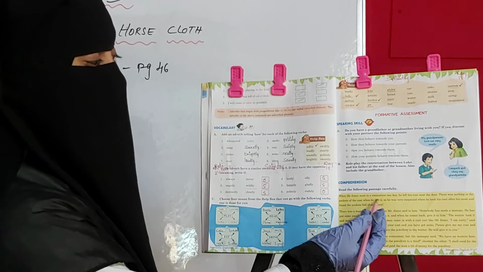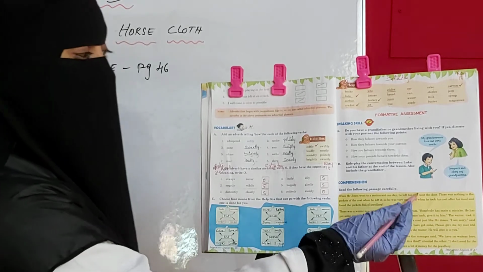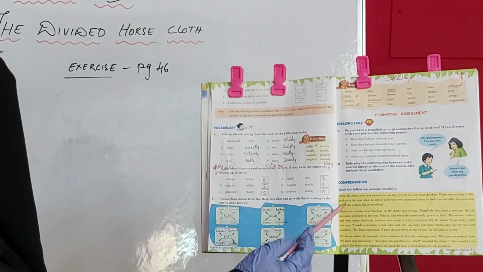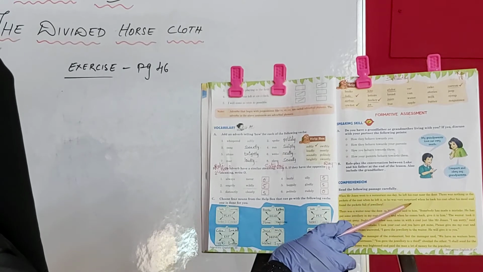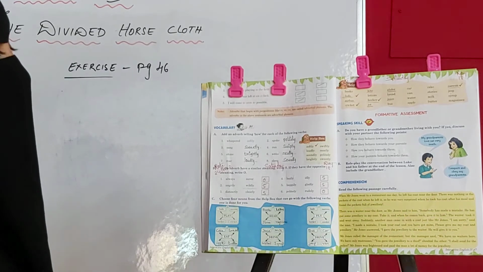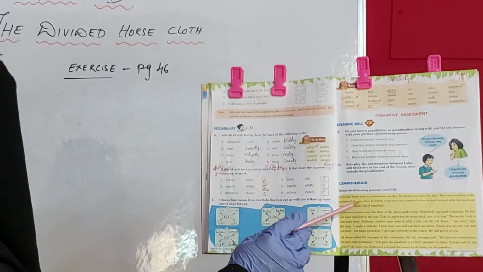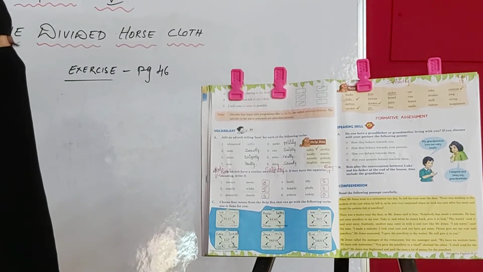When Mr. Jones went to a restaurant one day, he left his coat near the door. There was nothing in the pockets of the coat when he left it. So he was very surprised when he looked at his coat after his meal and found the pockets full of jewelry.